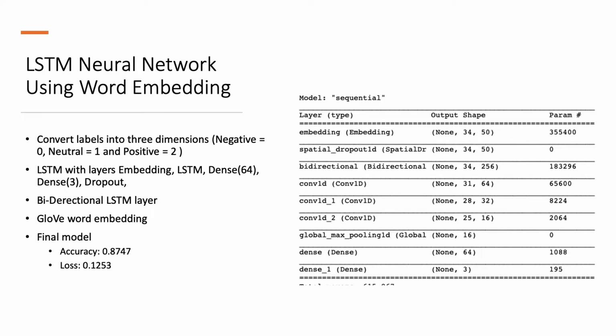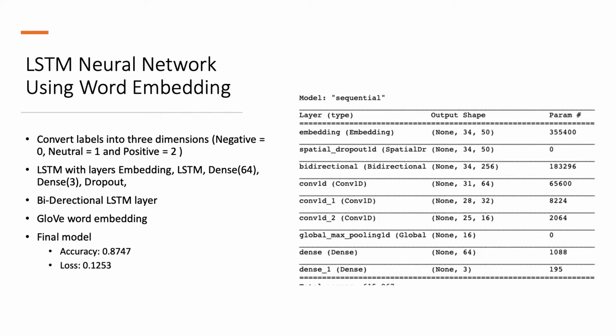Next, for the LSTM neural network model, I first convert the label into three dimensions where each position corresponds to a sentiment class. Then, I start with a simple implementation of LSTM with a few basic layers, and the accuracy is just 0.578 at the beginning.